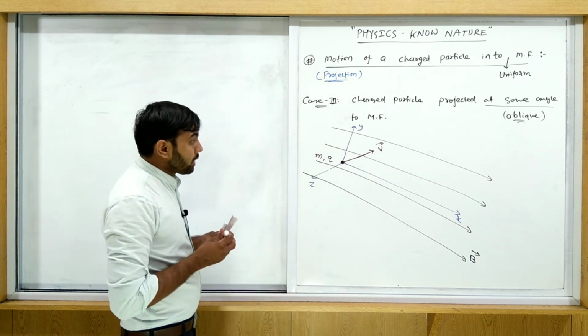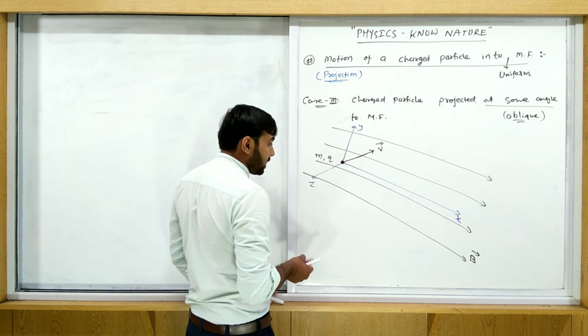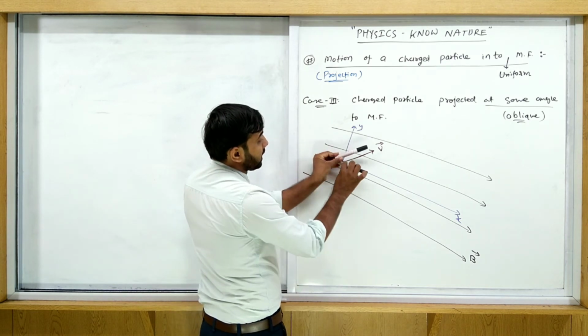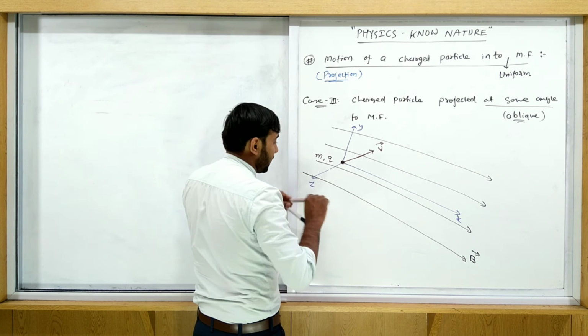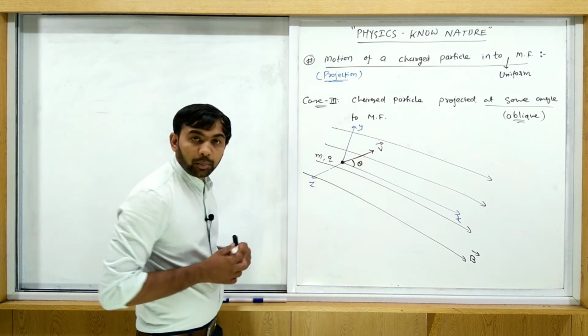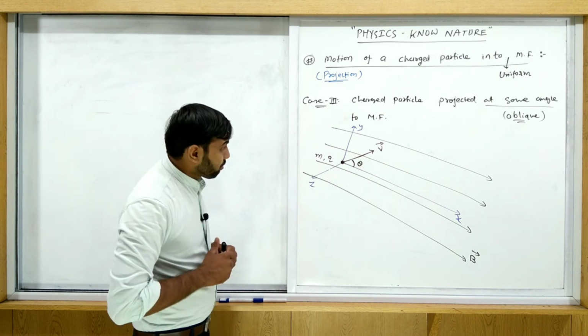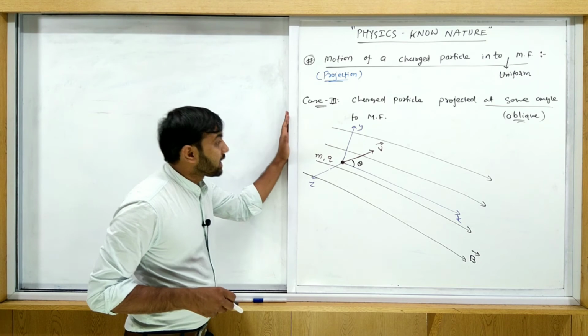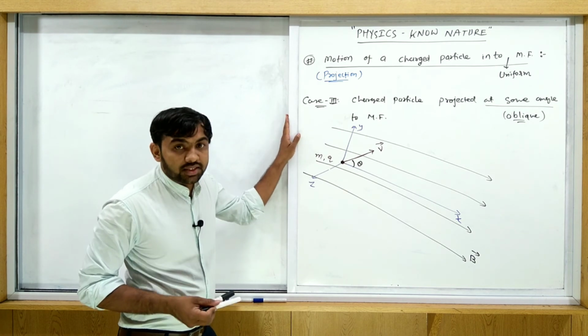So what is the angle between the charged particle velocity and the magnetic field? Theta. See, this is the velocity, this is the magnetic field. So consider this angle is theta. So the charged particle is projected at some angle theta. So what is this question actually? What is this problem here? How is this charged particle moving? What is the trajectory of this charged particle?